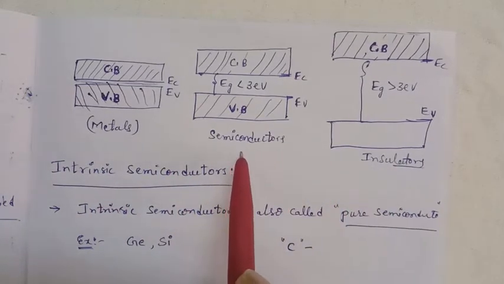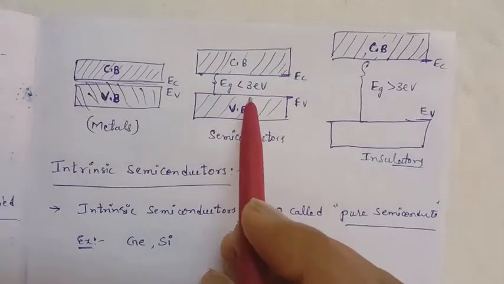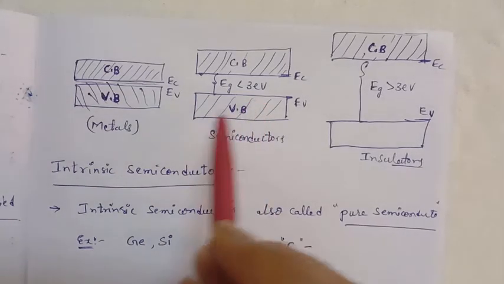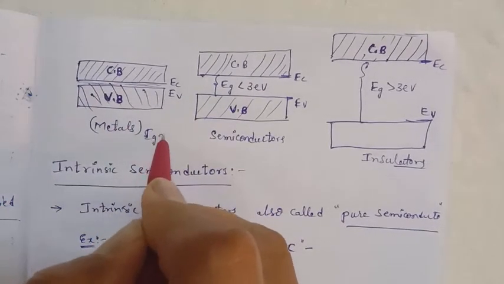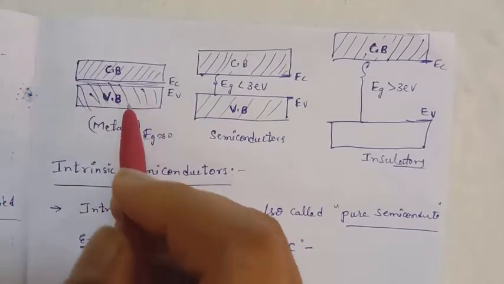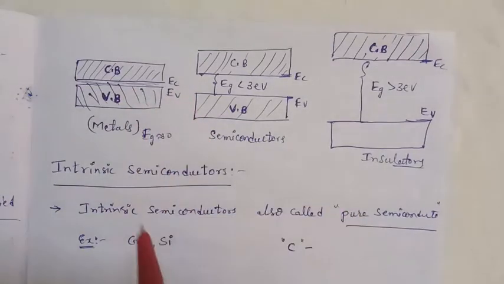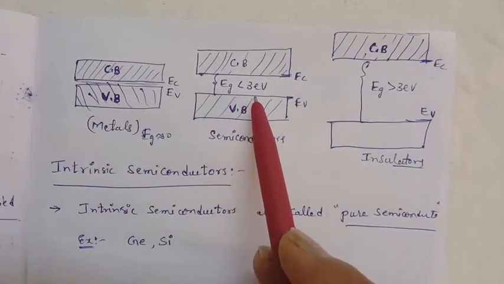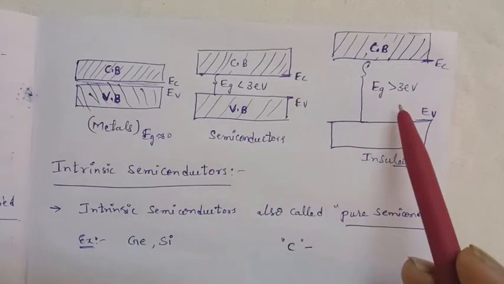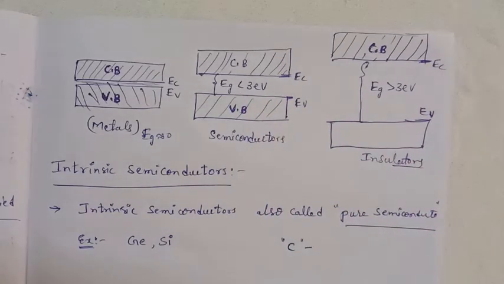In the case of a semiconductor, the energy gap is less than 3 electron volts. In the case of metals, the energy gap is approximately equal to 0. That means the valence band and conduction band are overlapped. Here, around 3 electron volts of energy gap. Here, greater than 3 electron volts.